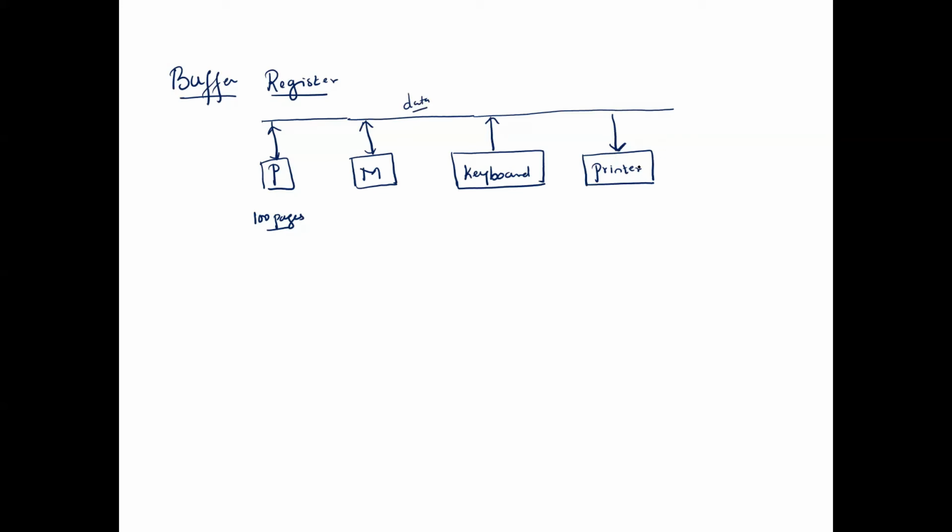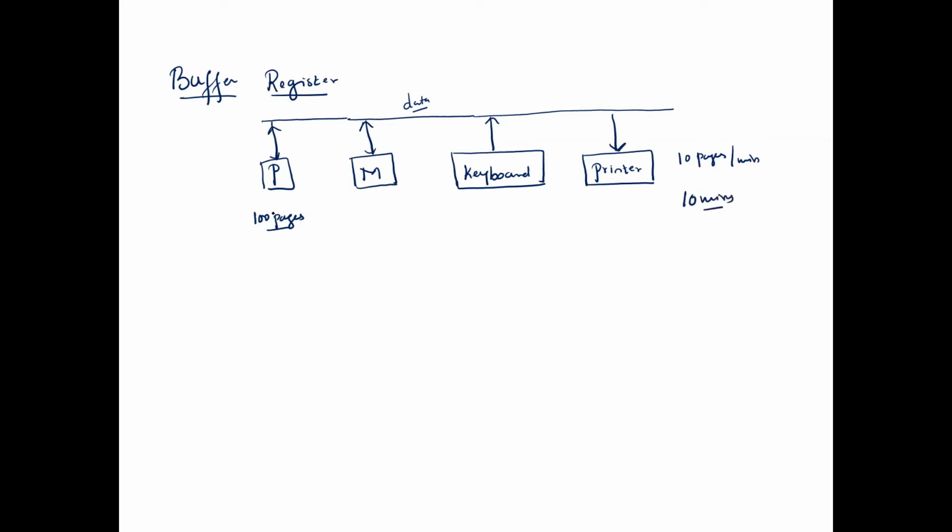And look at the speed of the printer, it is very slow in nature. It can print, for example, 10 pages per minute. This is the capacity of the printer. To print 100 pages, how many minutes will it take? Around 10 minutes.